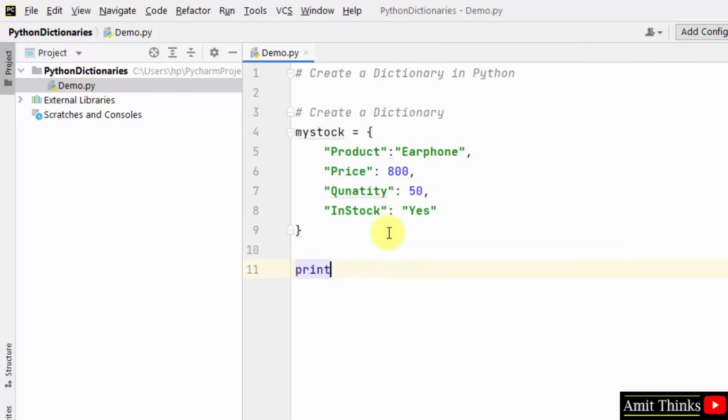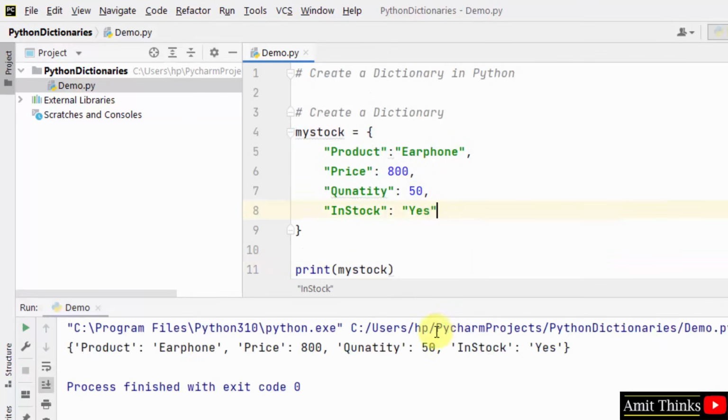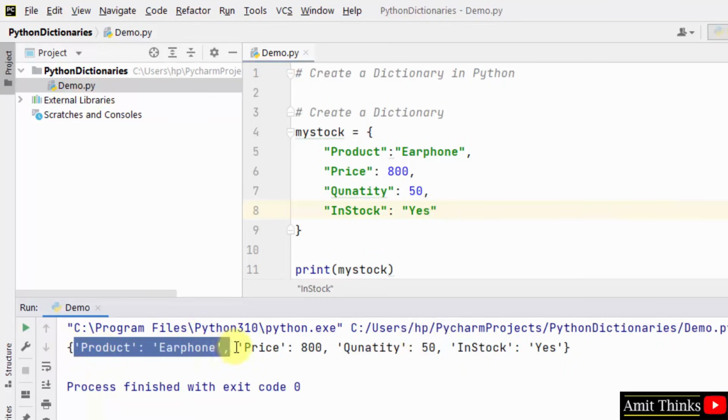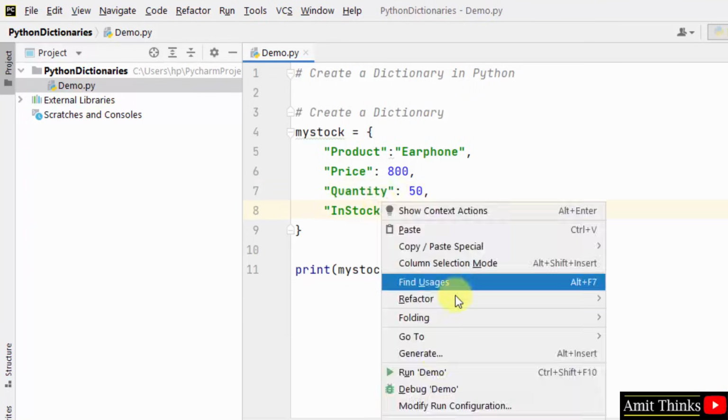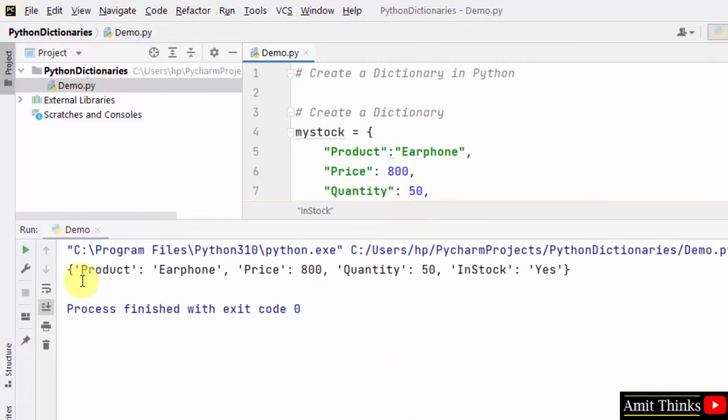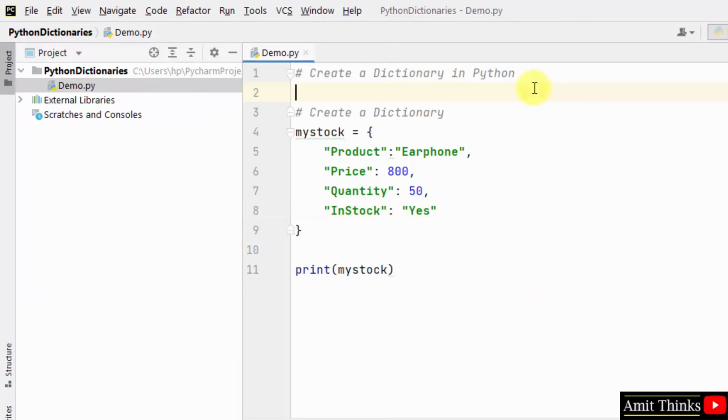Now let us print the dictionary easily. Just add the name of the object, that's it. Right click and run, and here you can see we successfully printed 4 key-value pairs: 1, 2, 3 and 4. Let me change it, quantity, and run it again. So we created 4 key-value pairs. Here it is. The first is this, the second is the price one, the third is the quantity key-value pair, and the fourth is the in stock key-value pair. So this was our first example to create a dictionary in Python with 4 key-value pairs. In this way you can also create 2 key-value pairs or 3 key-value pairs, whatever you wish to.